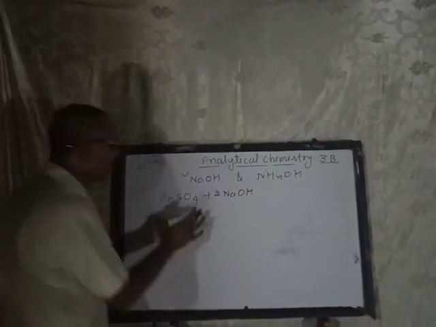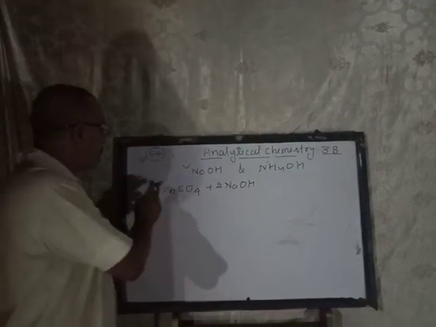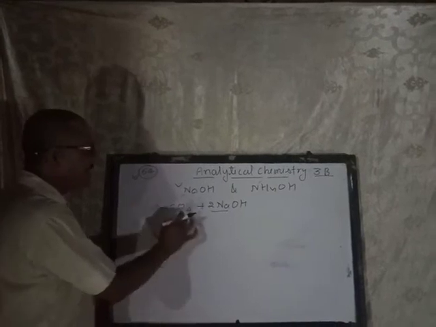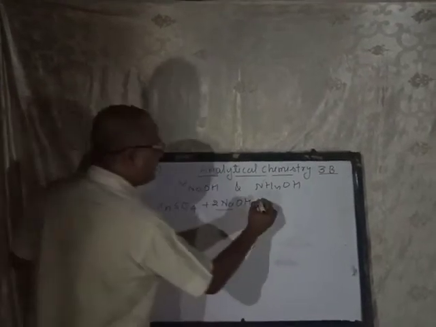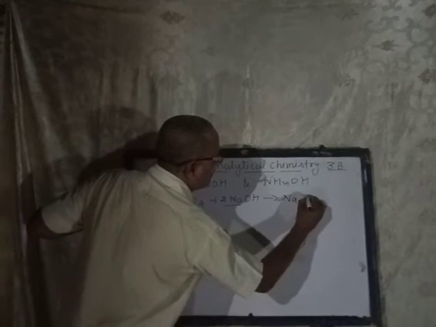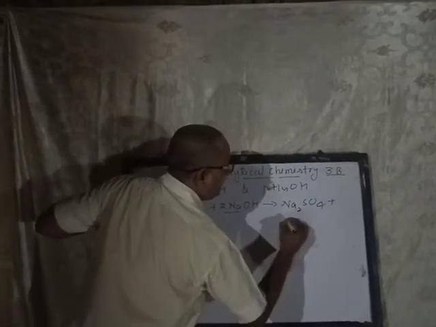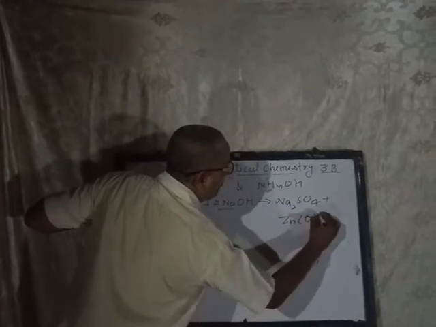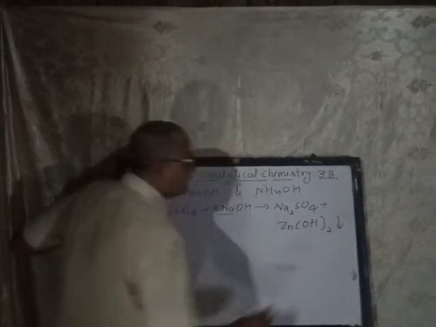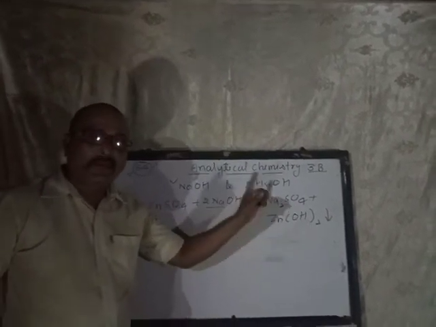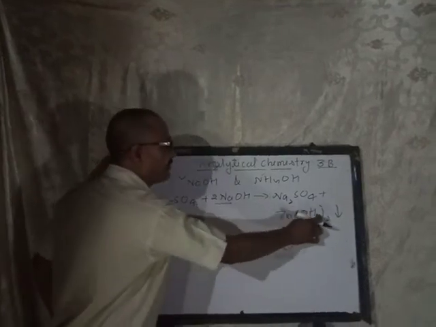See, this reaction is a very important reaction and you should do this reaction very carefully in the lab, because when sodium hydroxide is added dropwise to zinc sulfate solution, it gives sodium sulfate and zinc hydroxide, that is a gelatinous white precipitate. That is a gelatinous white precipitate of zinc hydroxide.